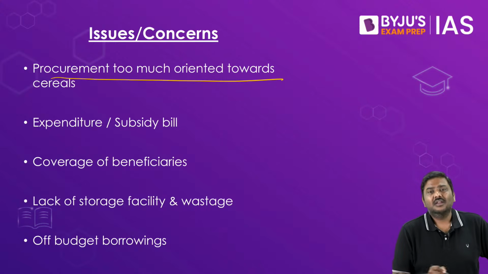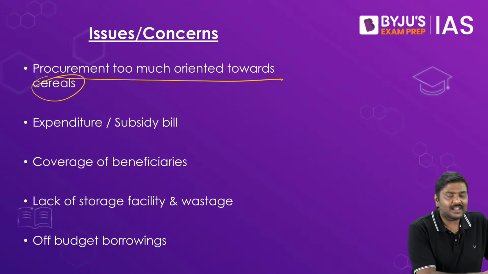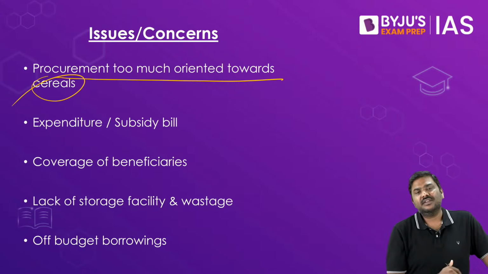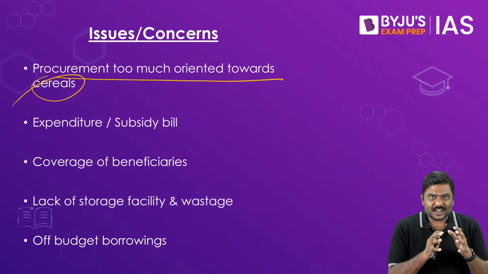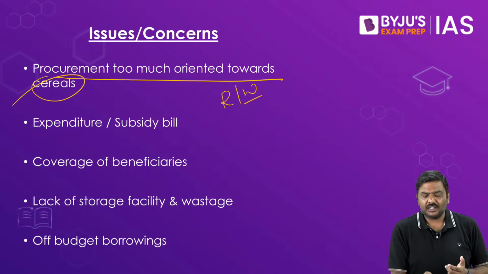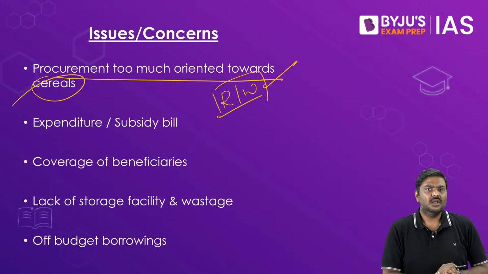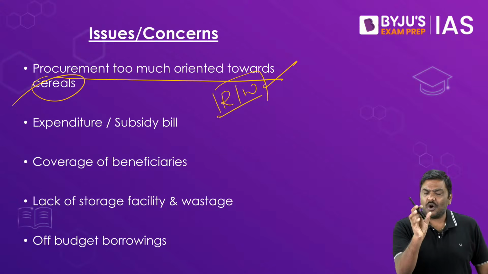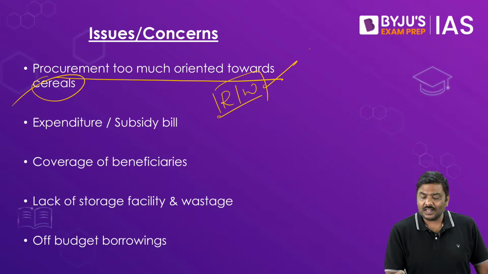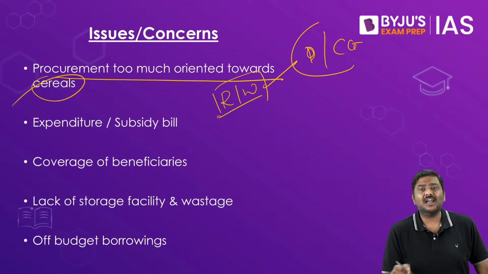One, the procurement is mainly oriented towards the procurement of cereals in India. Have a look at this. In case of India's agriculture sector, major production is of rice and wheat, and the procurement majorly is done for rice and wheat. Only a small portion of the oil, the pulses are procured and coarse grains are procured.